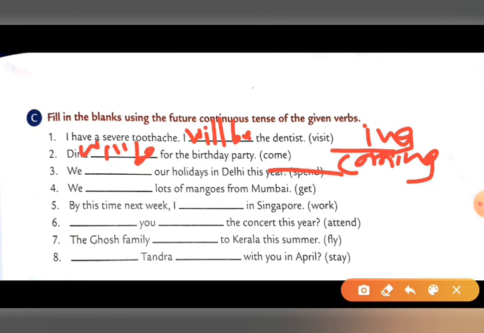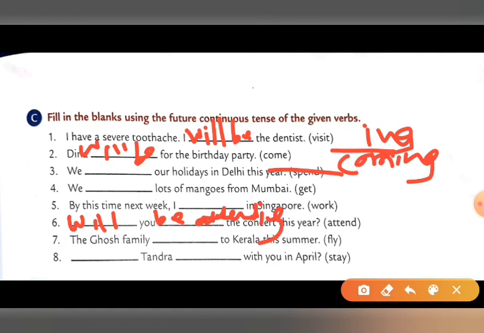Next is: blank you blank the concert this year, in bracket given: attend. So what will you write? Yes, you have to write will first here and then in the second blank you have to write be attending. Seventh number, the Ghosh family blank to Kerala this summer, in bracket given: fly. So what will the answer be? The Ghosh family will be flying to Kerala this summer.